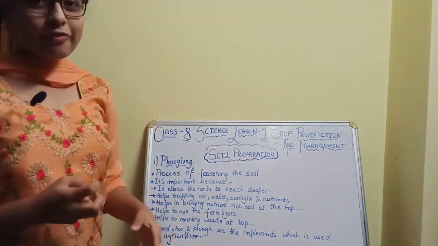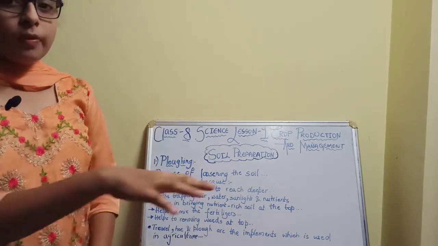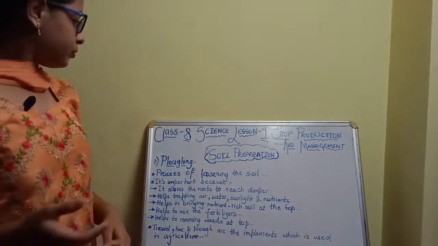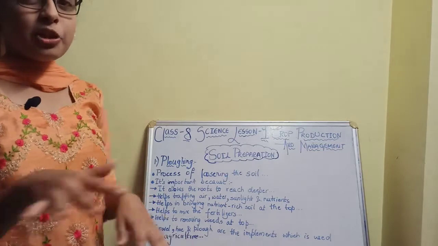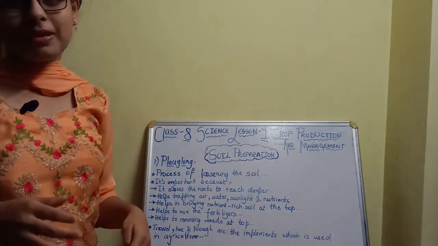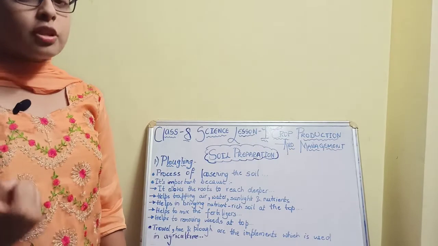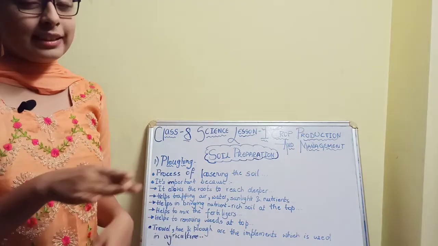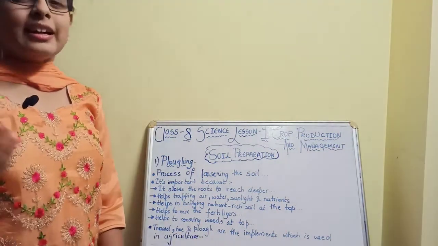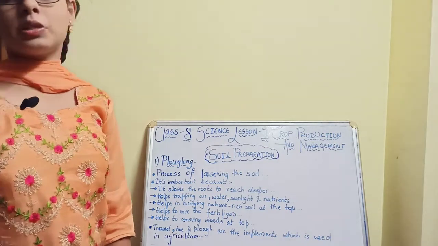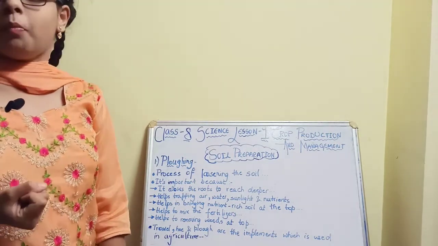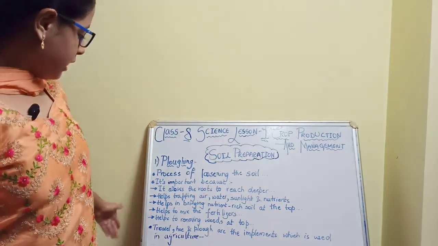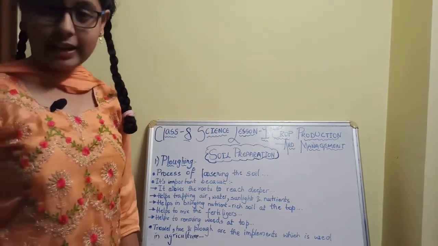Here is the loosened soil. If there's loosened soil, it also helps to bring up nutrient rich soil, for example humus soil. Humus is the best nutrient rich soil. This humus soil will settle upon the loosened soil, so it contains many nutrients and the plants can absorb more. So these are the reasons.